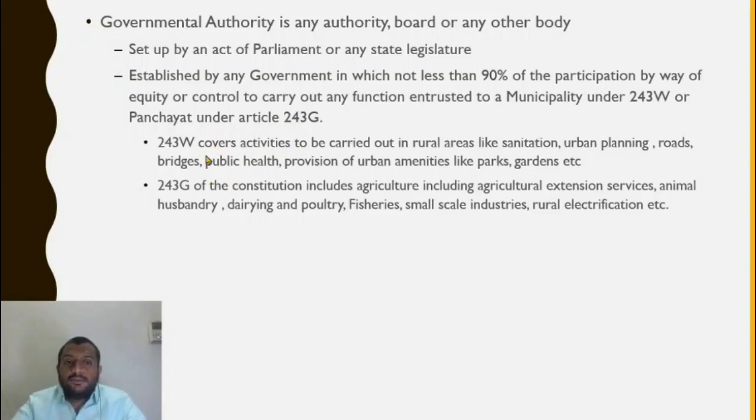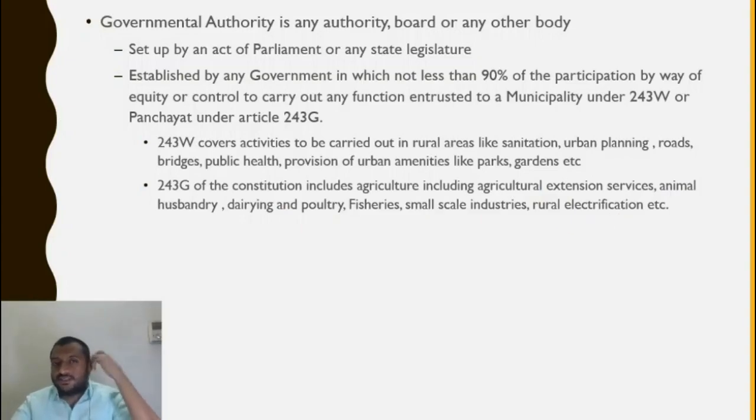So what are 243W activities? You just reverse W and you get municipality. So that is the easy way to remember. 243W covers activities essential in urban areas, like urban planning, laying of roads, public health, provision of urban amenities. 243G is what is essential in a village panchayat: agriculture, agricultural extension service, animal husbandry, dairy and poultry, fisheries, small scale industries, rural electrification.